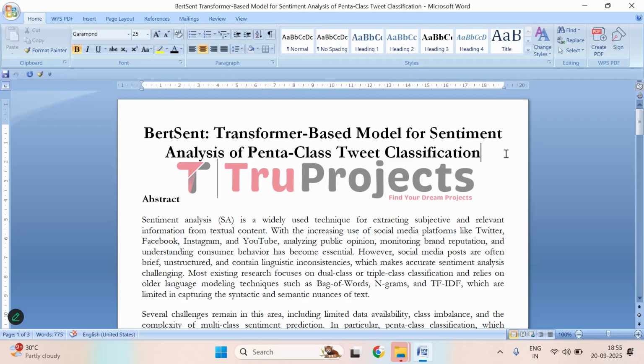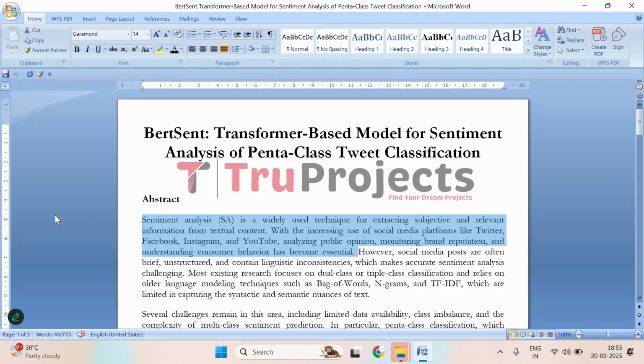Welcome to Two Projects. In this video, we are going to explain the project BertSent, a transformer-based model for sentiment analysis of penta-class tweet classification. Before getting into the execution, let us first understand what this project is about.